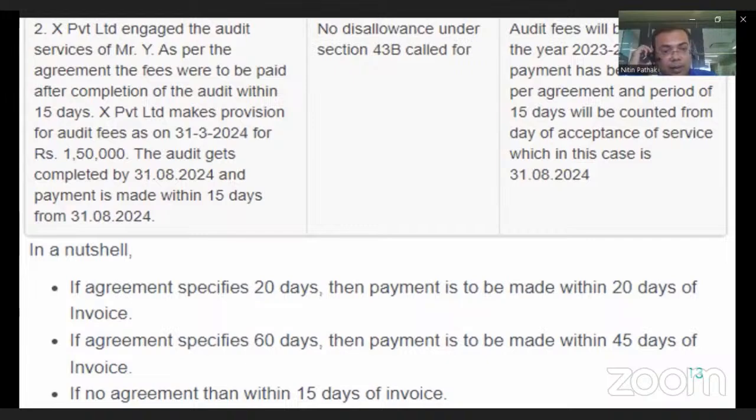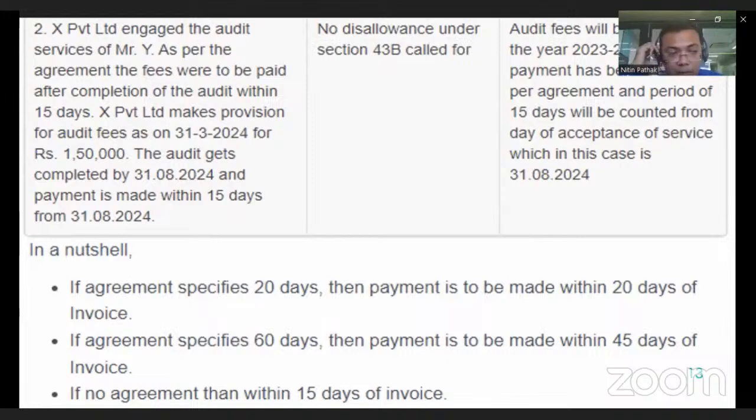In a nutshell, of all things, we need to remember three things. If the buyer and supplier have an agreement specifying 20 days, then make the payment within the 20 days. If the agreement specifies more than 45 days, say 60 days, then the time limit for making payment will be 45 days.